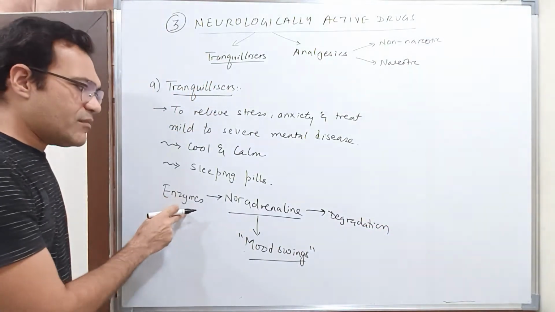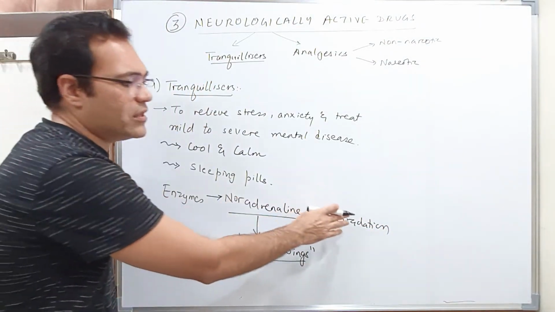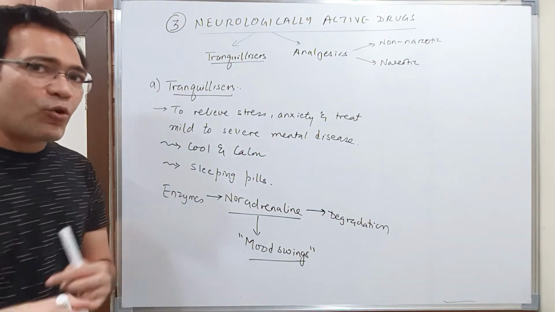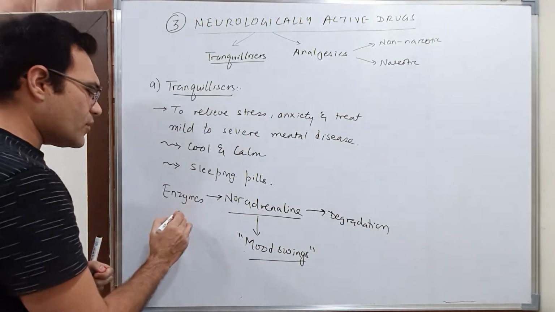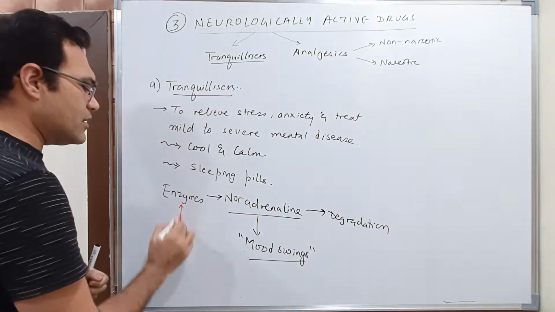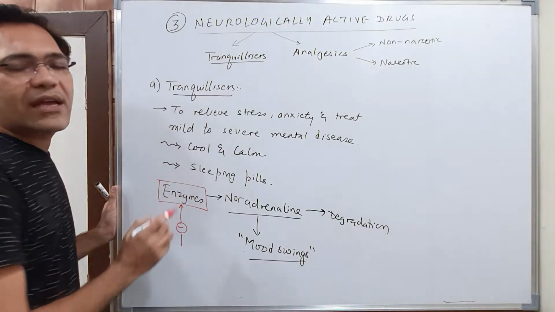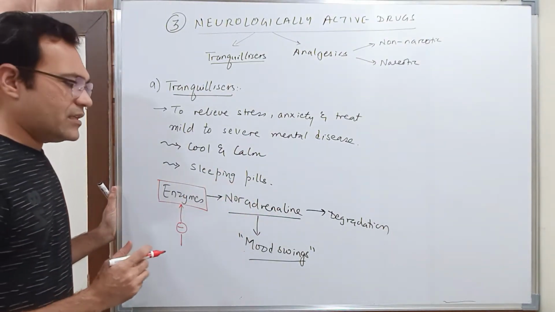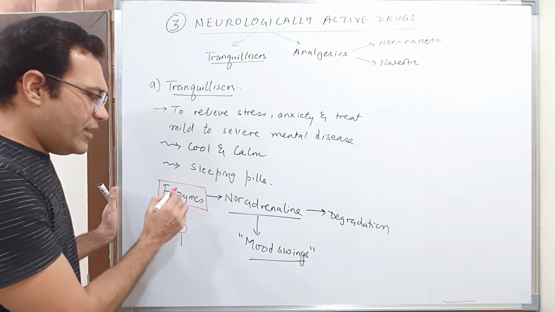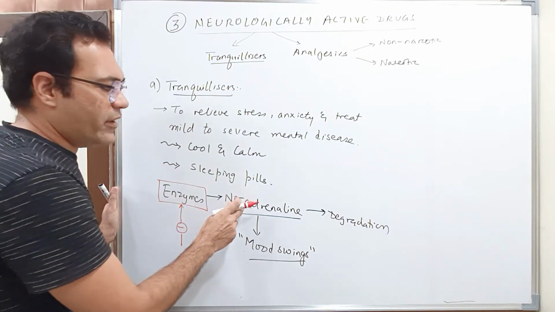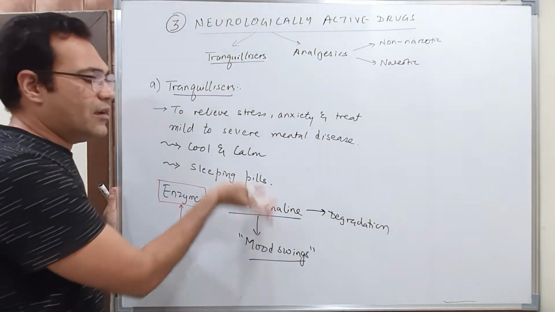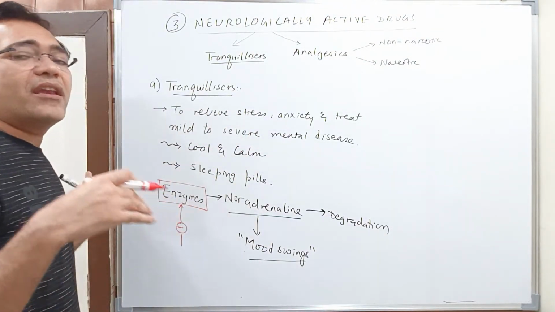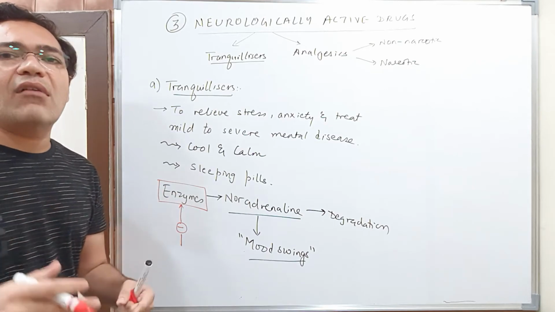So if we provide certain drugs that inhibit the enzymes responsible for degradation of noradrenaline, then what will happen? The level of noradrenaline in your blood will rise, and as a result, again you will feel cool, calm, high spirited and relaxed.